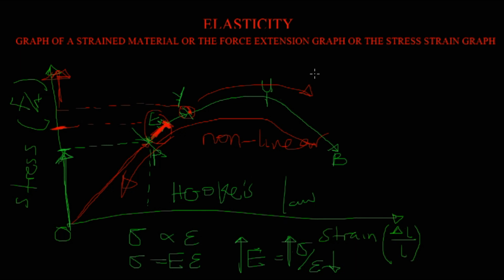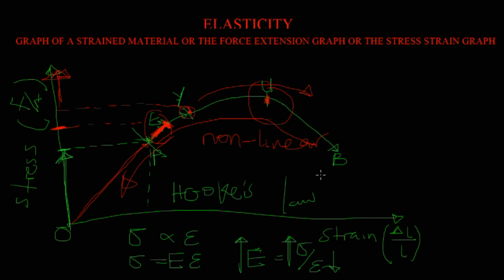Now, let's talk about the ultimate stress point. The ultimate stress point is the point that indicates the maximum strength that materials have to bear before breaking. After this point, if you exert any stress, the material may be damaged. As a result, the last one is the breaking point, which is also called the point of rupture. At the breaking point, the strength of the material breaks.